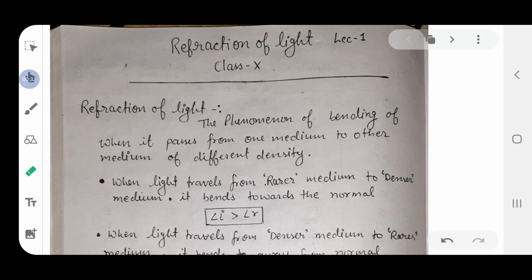What is refraction of light? Refraction means the bending of light when a light ray passes from one medium to another medium, and these mediums are of different densities. For example, when light travels from air to water, it will refract at the surface where the two media are in contact with each other.